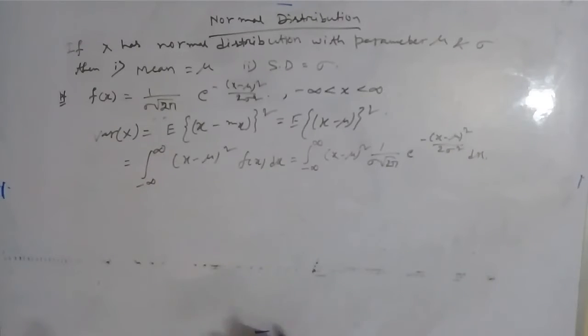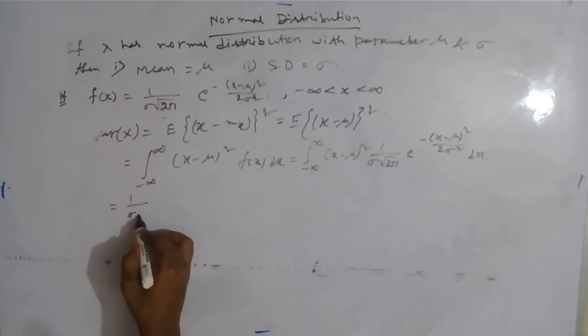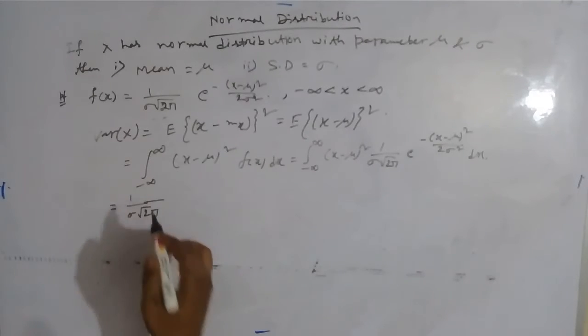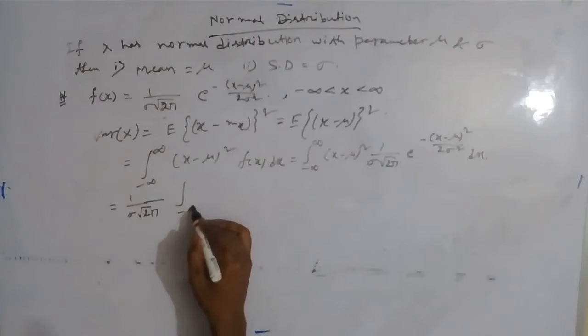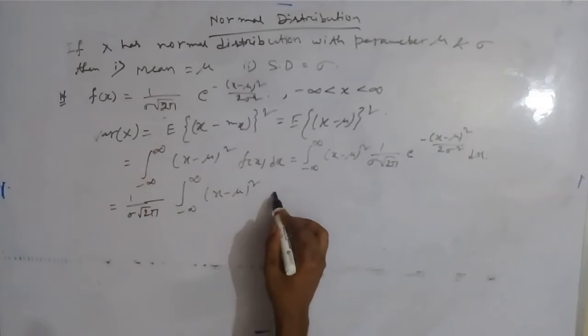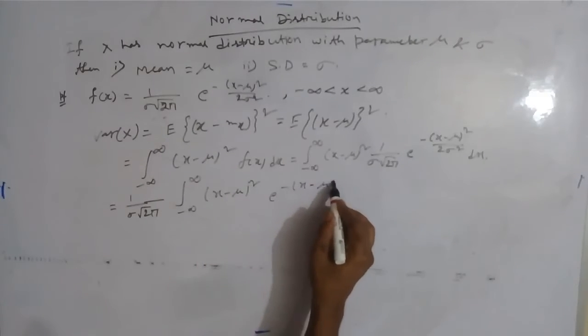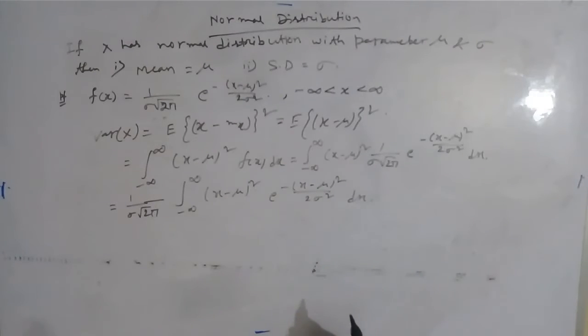Now 1 by sigma root 2 pi is constant, and the remaining part is the integral from minus infinity to infinity of (x minus mu) whole square into e to the power minus (x minus mu) whole square by 2 sigma square dx.